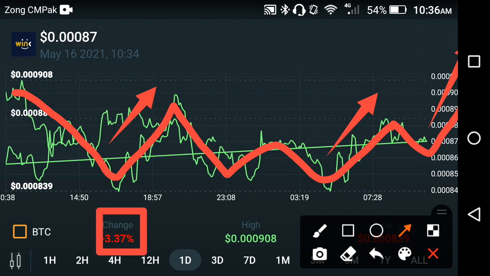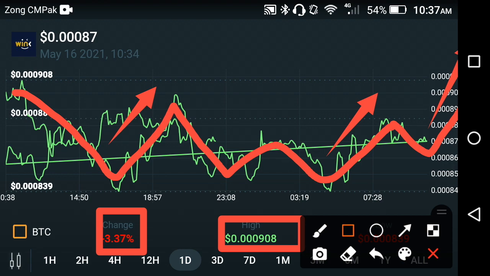Negative 3.37% change occurred in the Wink, and the highest price is 0.000908 US dollar in the last 1 day friends. So friends, my personal prediction about Wink coin is that I'm 100% sure that the Wink coin will take a jump in the future.